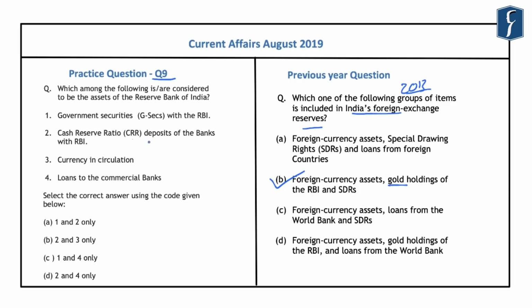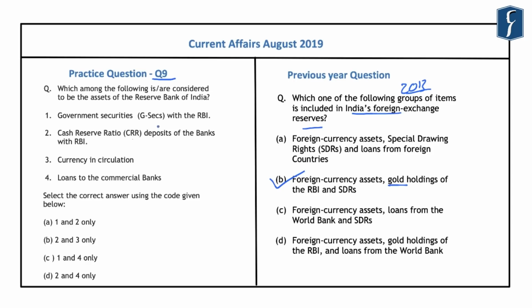Now, regarding the transfer of surplus reserves from the RBI to the government, you should know that the RBI has recently decided to transfer a sum of rupees 1.76 lakh crore to the government. And this is the highest ever transfer from the RBI to the government. Now, this transfer is done based on the Reserve Bank of India Act of 1934. And Section 47 of the Reserve Bank of India Act states that the profits made by the Reserve Bank of India from its operations have to be sent to the central government.